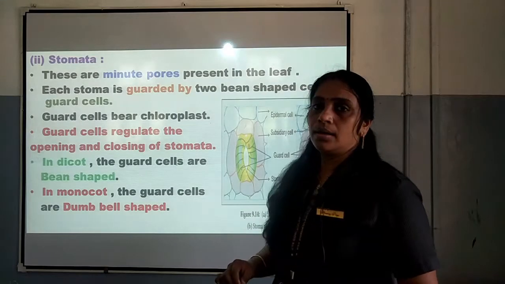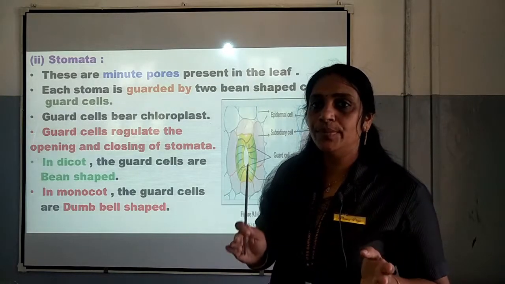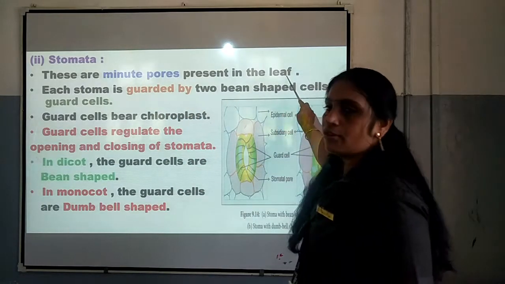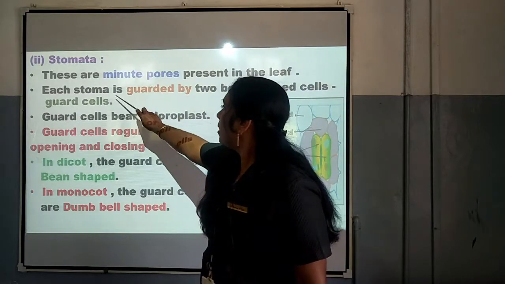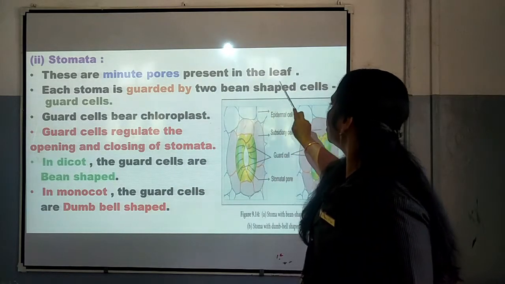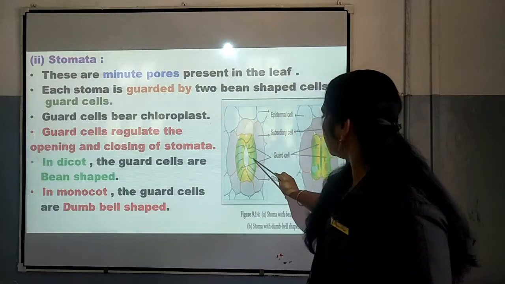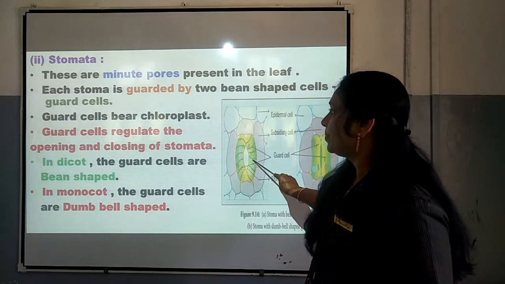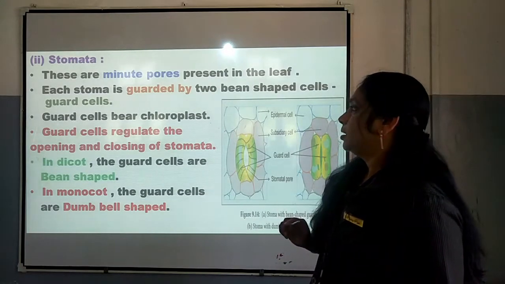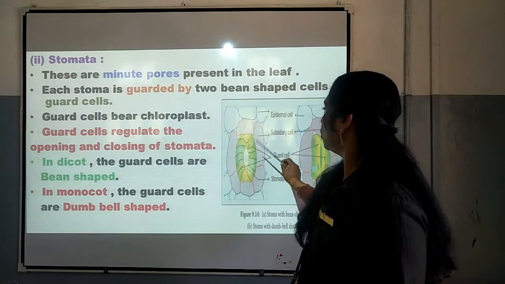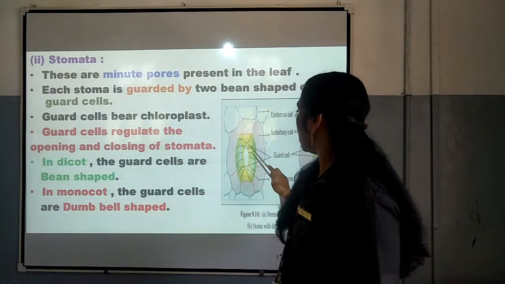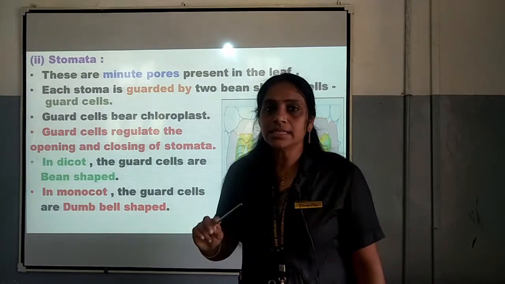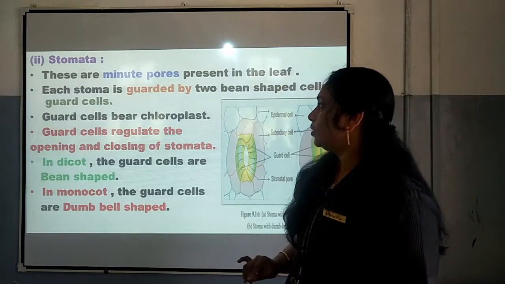Next, the second one is stomata. It is a part of epidermal tissue system. Stomata are minute pores present in the leaf of the plant. Each stoma is guarded by two bean shaped cells called guard cells. And guard cells bear chloroplast. What is the function of guard cell? It regulates the opening and closing of stomata. This is important.